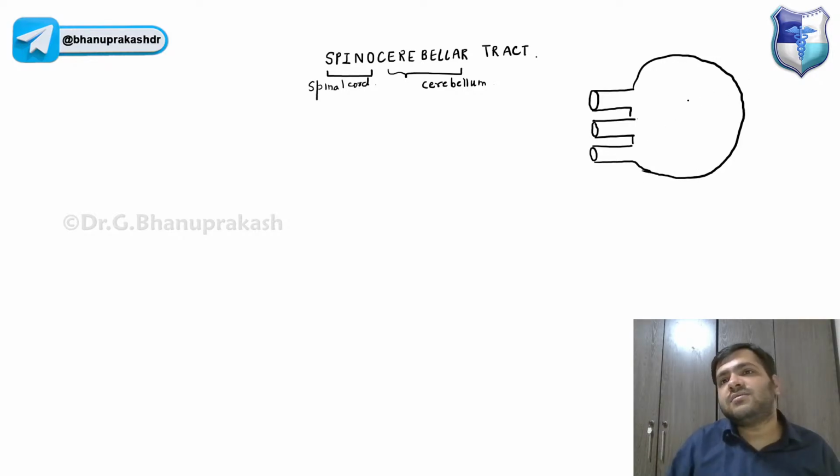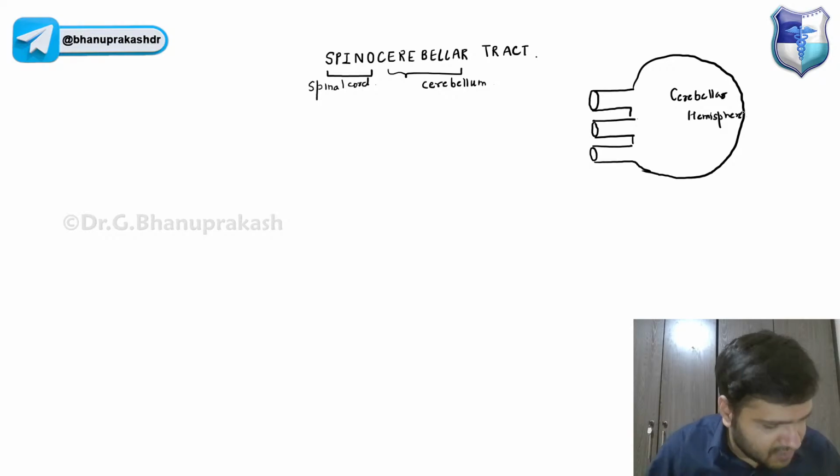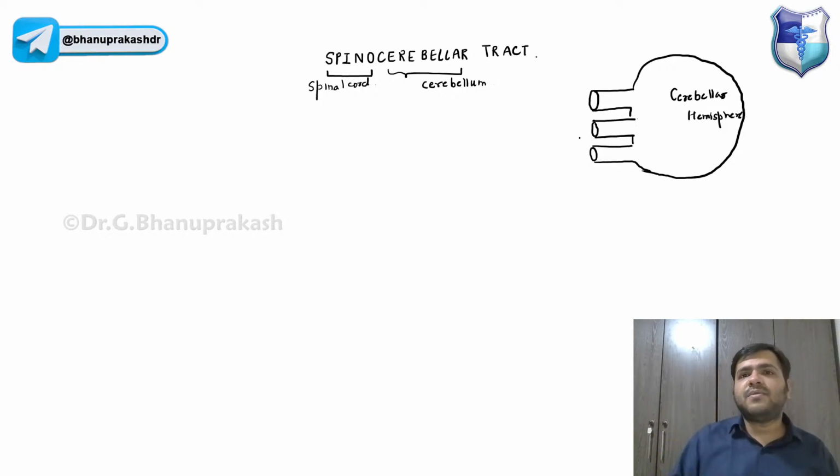So we are looking at the cerebellar hemisphere. I will be discussing the cerebellum in detail, guys. But as of now, remember it has these three peduncles. Obviously, at the top is the superior cerebellar peduncle, then the middle cerebellar peduncle, and the inferior cerebellar peduncle.